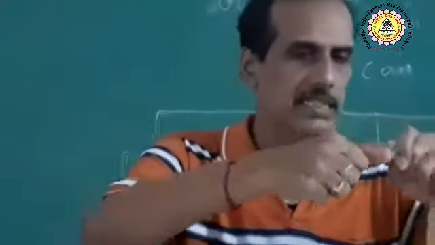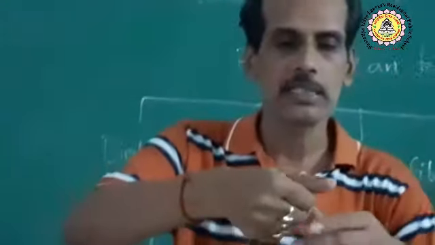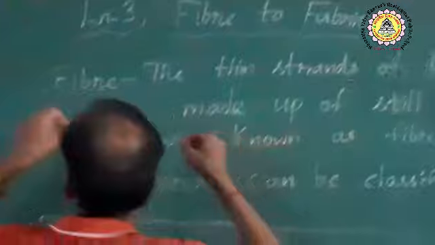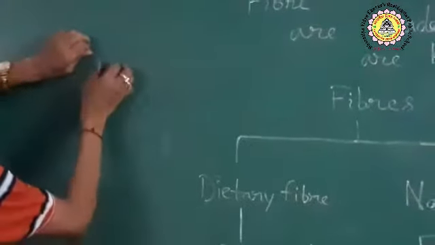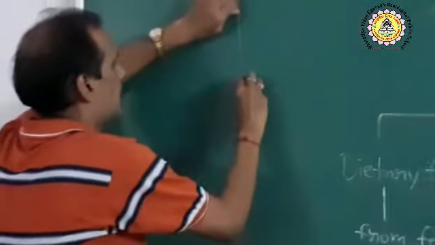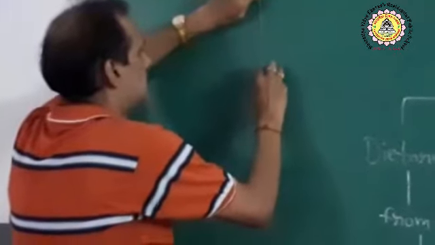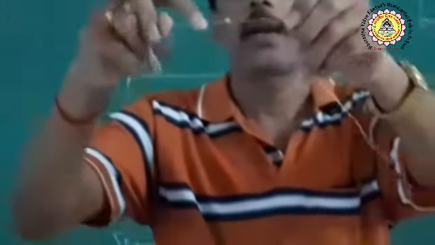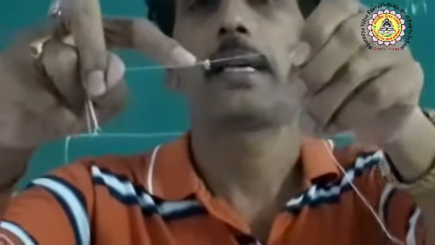Further, if you take a thread and scratch it with your nail, you will see so many small thinner strands present in a thread.